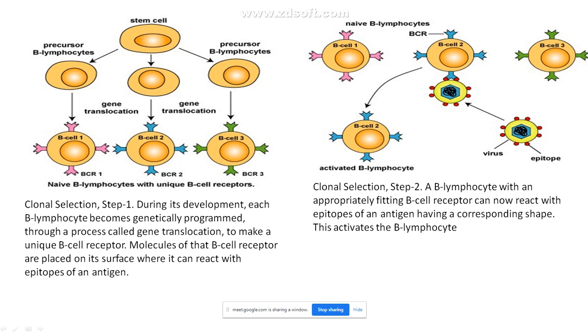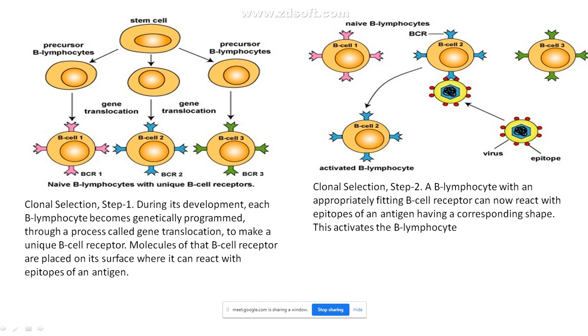Each of the B cells produces a unique antibody. How are they produced? They are produced by what is called genetic programming. What is this program? There are genes which tell them to proliferate themselves so that they produce more cells. You proliferate your cells into different types, carrying different types of receptors so that they can bind to the different types of antigens which our body can encounter. So this is called programming.